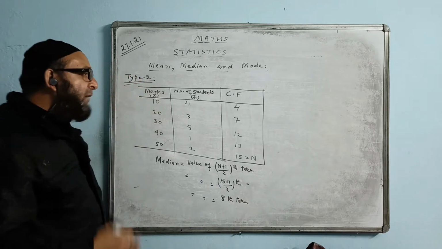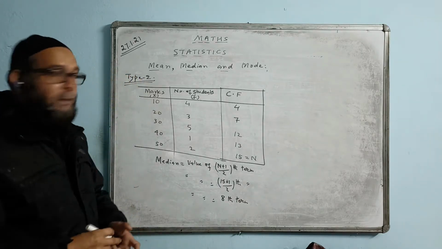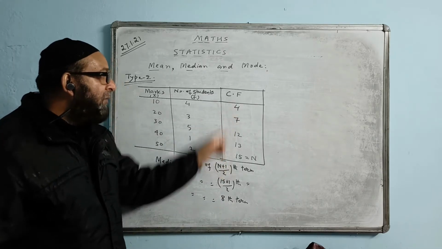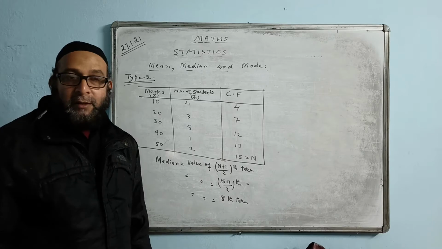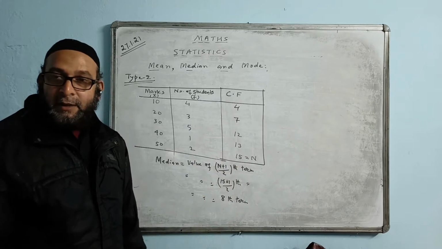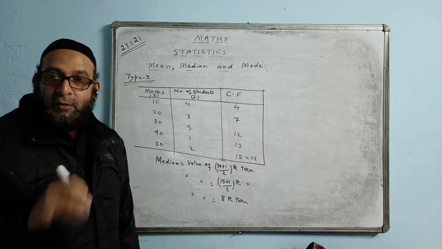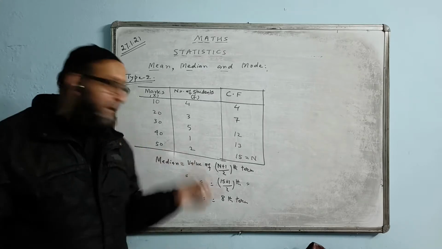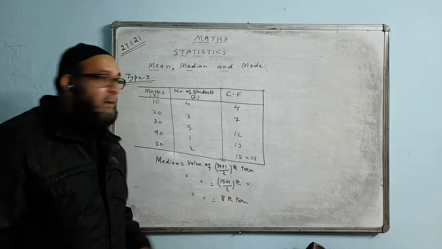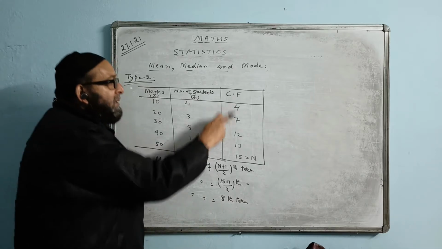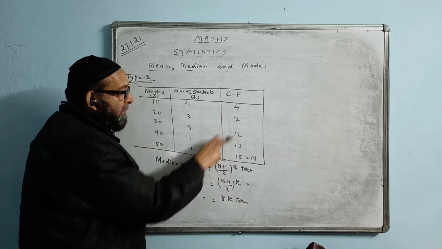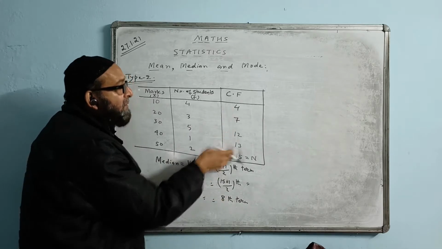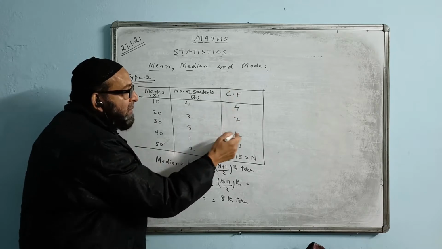How do we take the value of the 8th term? Do we have any number equal to 8 over here? Check in the cumulative frequency. If we have, then we'll take it. If we do not have, we have to take the first number that is greater than this. I see 7 is smaller than 8. But 12 is the first number coming in the table which is greater than 8.